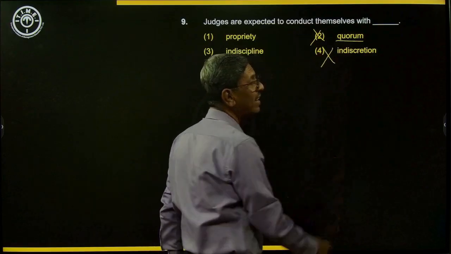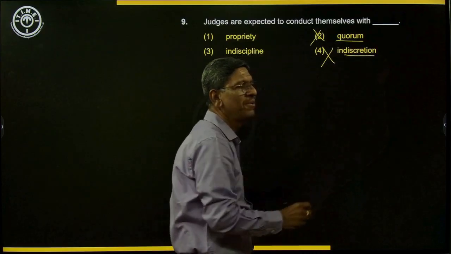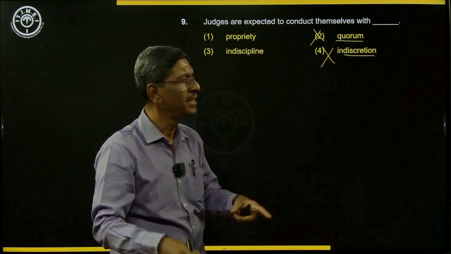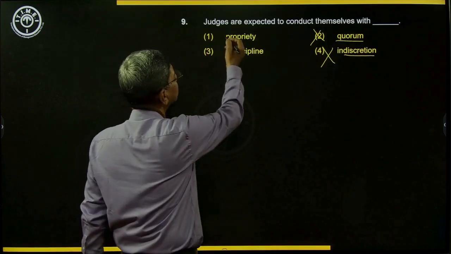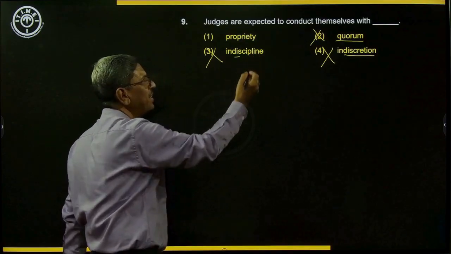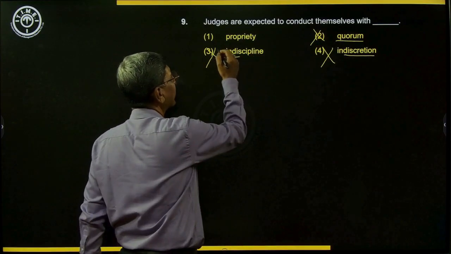Indiscretion is carelessness. Discretion is being very careful, doing something with careful thought. That is discretion. Indiscretion means being careless. And indiscipline, judges are expected to conduct themselves with indiscipline. Do you think this could be one of the options? Not at all. So it is one of the options, but not the correct one.